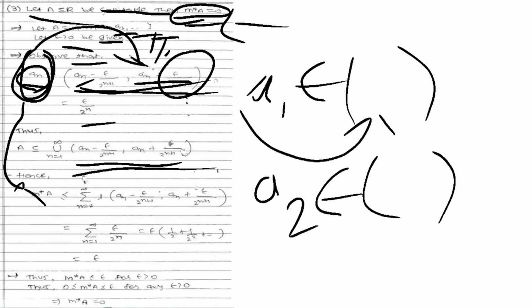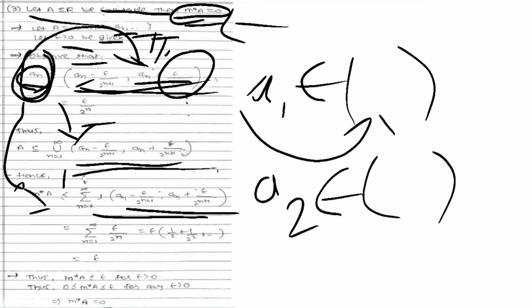Hence, if I apply the Lebesgue outer measure, m star of A is less than or equal to, using the definition, the summation over n equal to 1 to infinity of the length of this open interval.